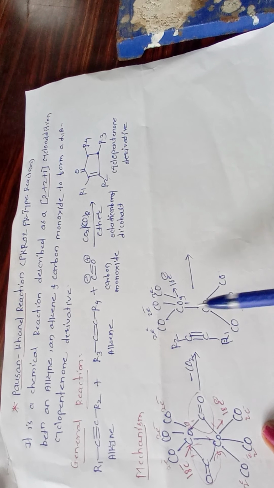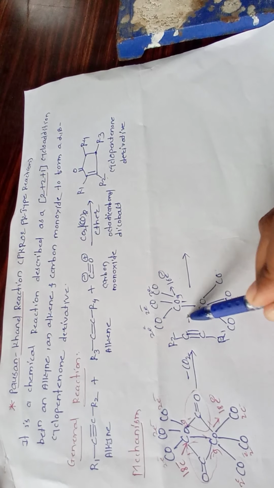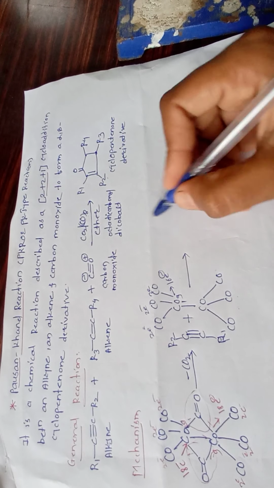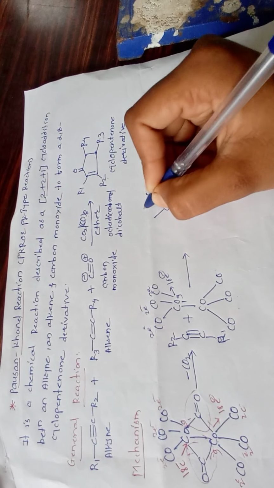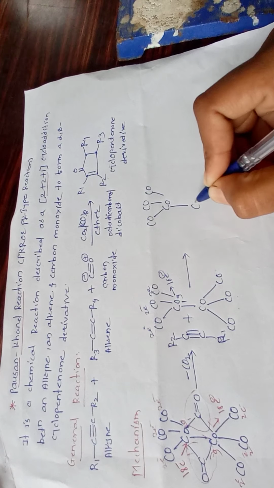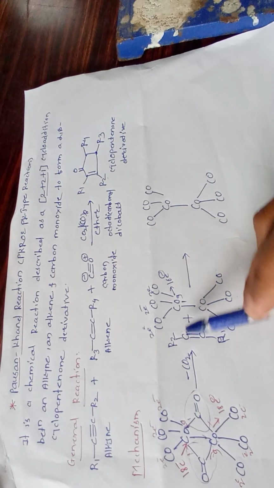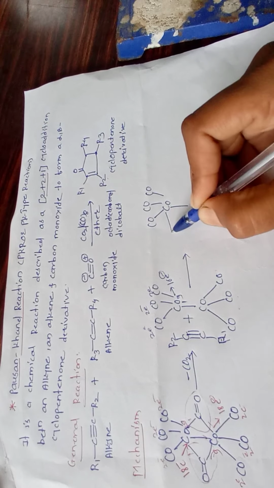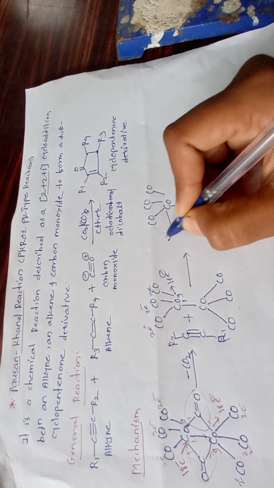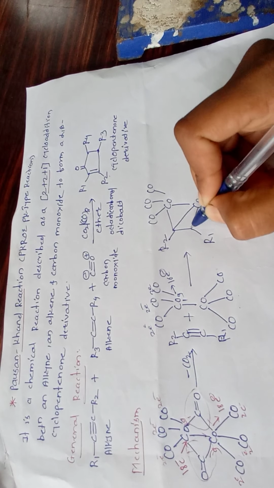So first of all, we can discuss the mechanism of the alkyne with this complex. The reaction between this complex and this alkyne, formation of CO3, CO3, CO3 and CO3. Okay, so the alkyne can bind here in this way. Here R2, here R1, so the structure can form in this way.